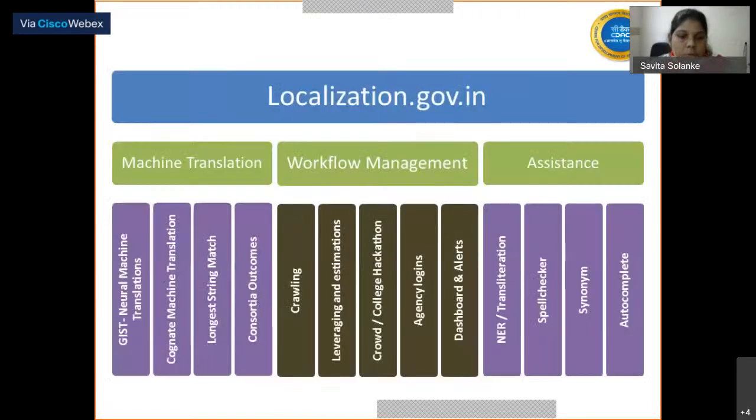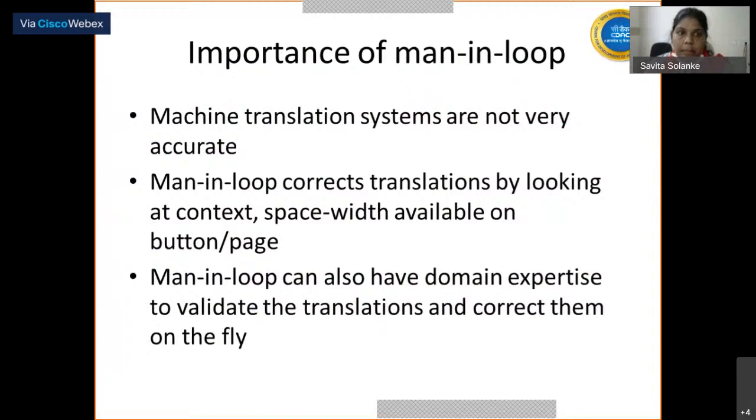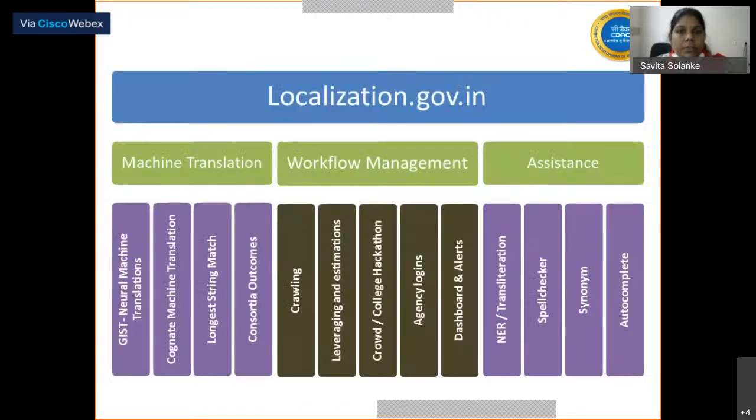We are providing a solution for on-the-fly translation that will be showcased by my team member. Here we have localization.gov.in. We are providing machine translation, workflow management, and assistance. In machine translation, we are providing GIST, neural machine translation, cognate machine translation, longest string match, and consortia outcome in